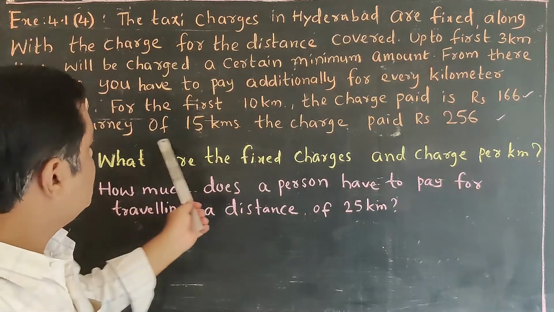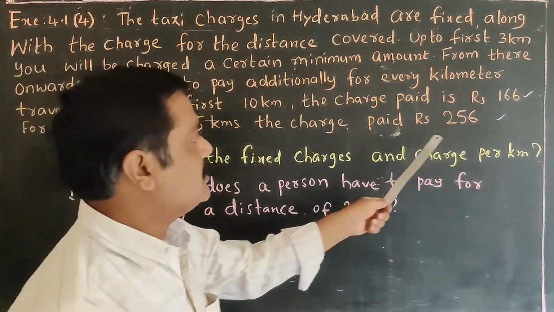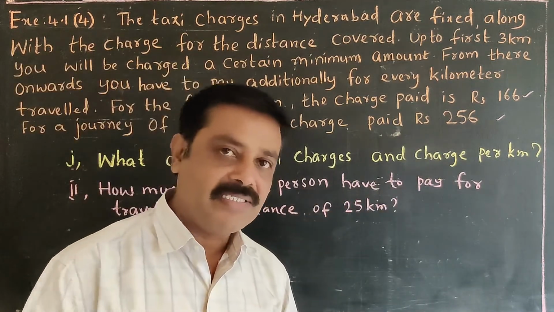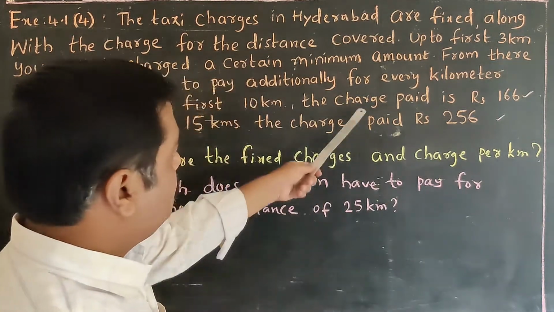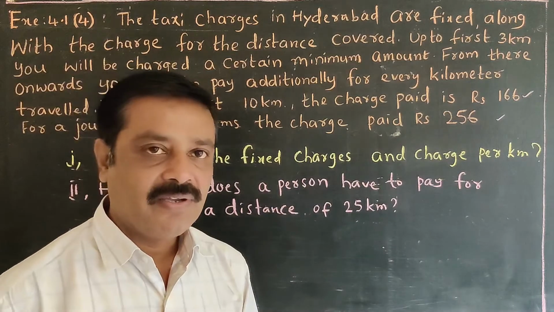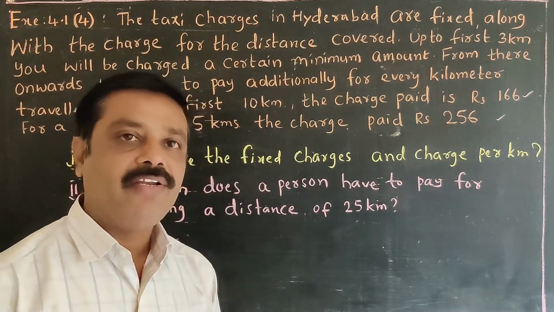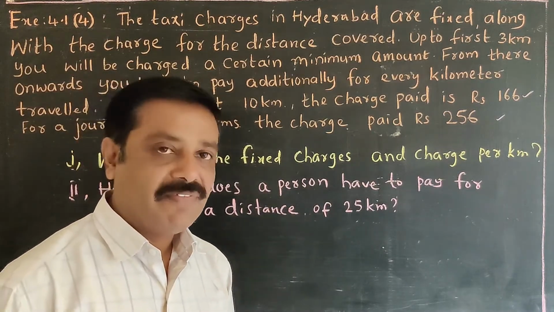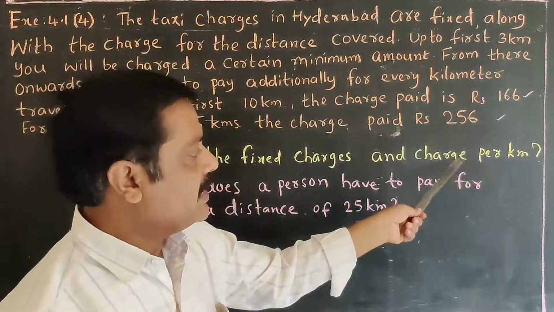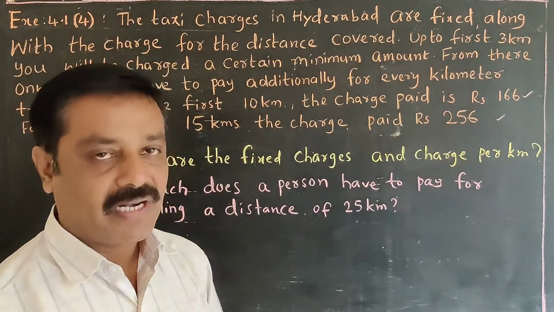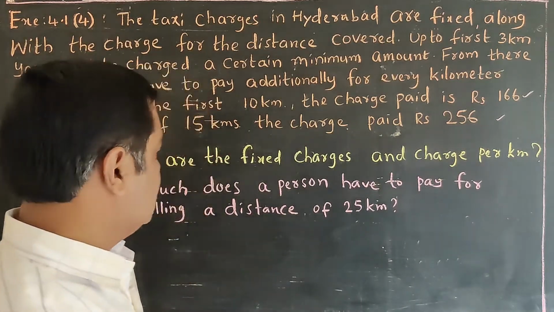For a journey of 15 kilometers, the charge paid is 256. From this, we have to make another linear equation. From these two linear equations, you solve them and find the variables. What are the variables? One is the fixed charge and the other is the charge per kilometer, that is after 3 kilometers.